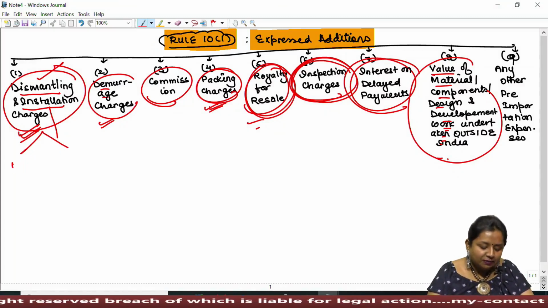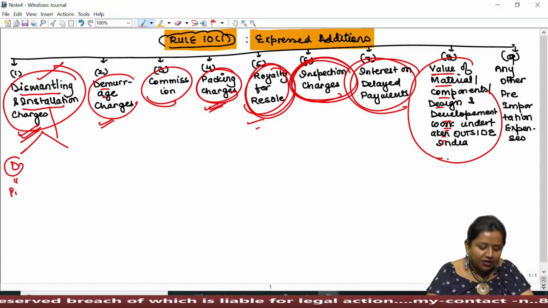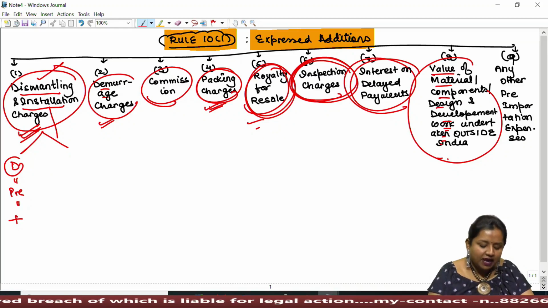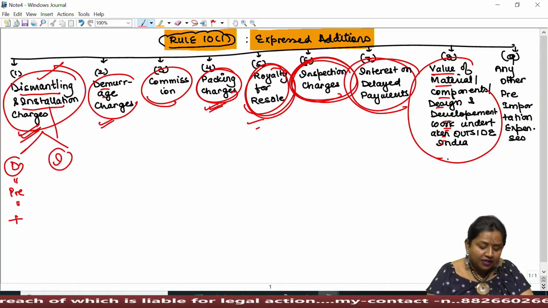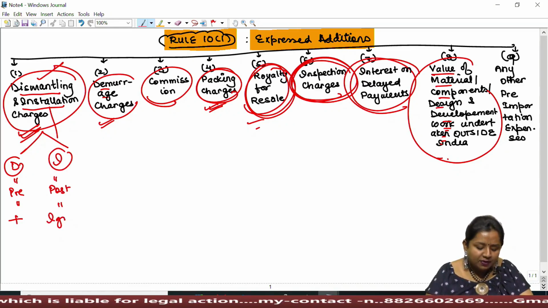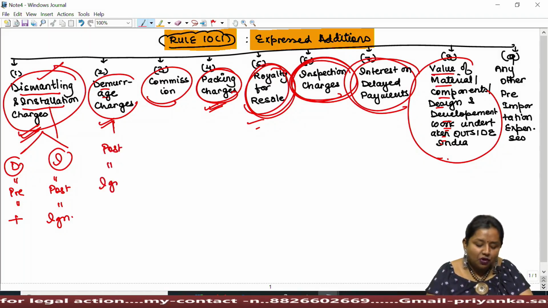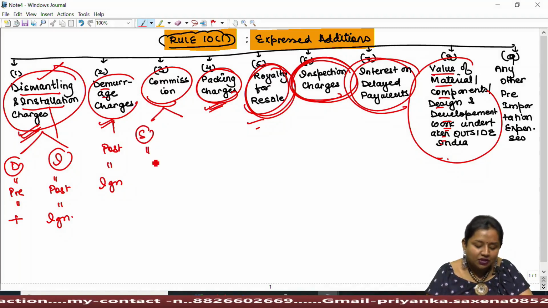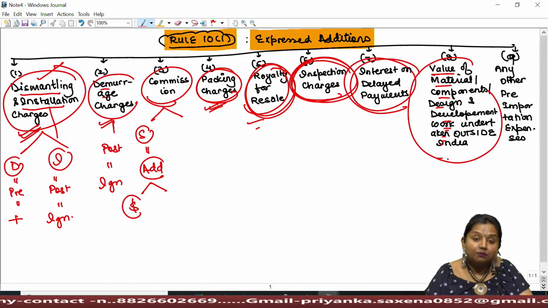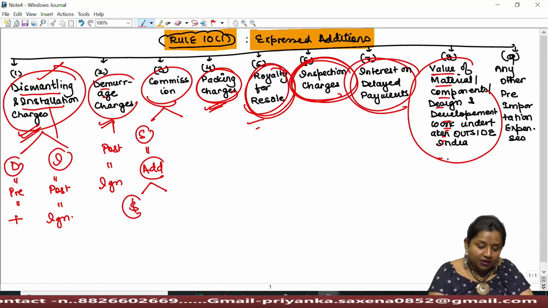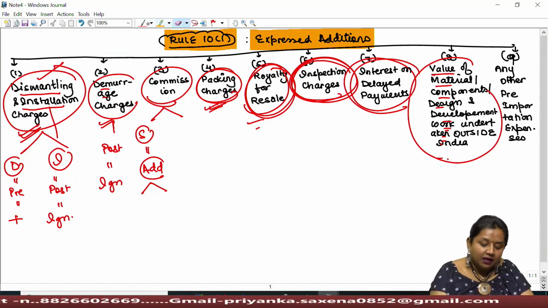In case of dismantling, it is the pre-importation expense, it shall always be added, whereas in case of installation, it is the post-importation expense, therefore always ignored. In case of demurrage charges, it is always the post-importation expense, therefore always ignored. In case of commission, if it is selling commission, then it is always to be added, and if nothing is given in question, then it must be paid in Indian rupees.